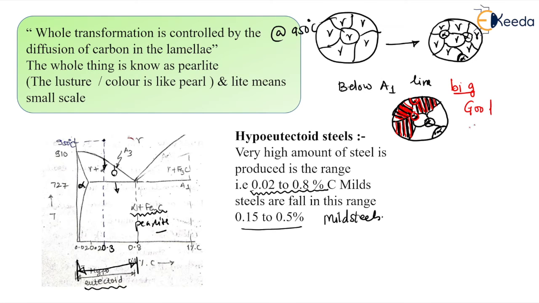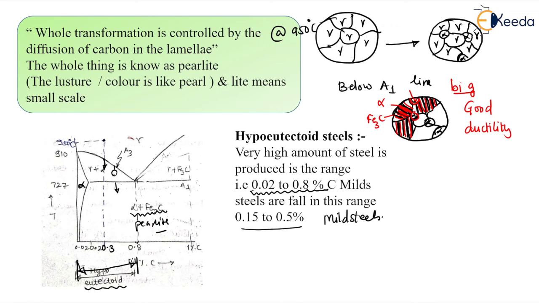So you can see one alpha at the grain boundaries, and one alpha in the layer by layer structure of the pearlite, where red is alpha and black is cementite, Fe3C.